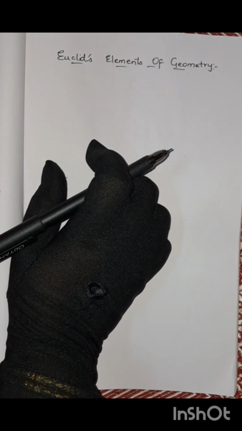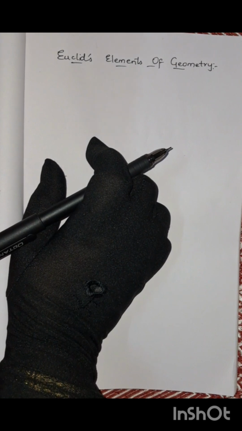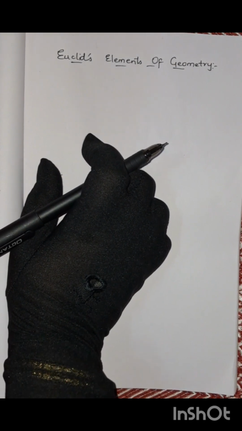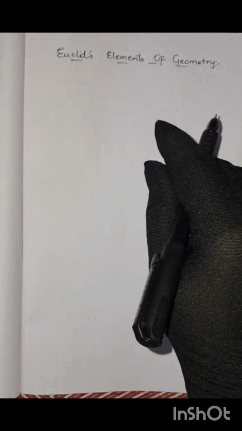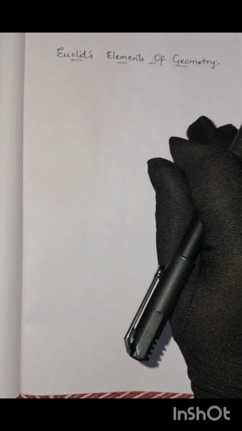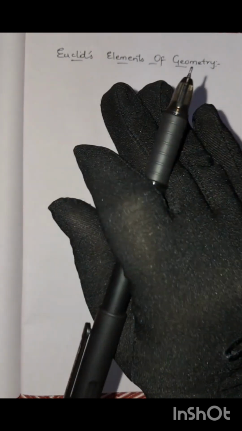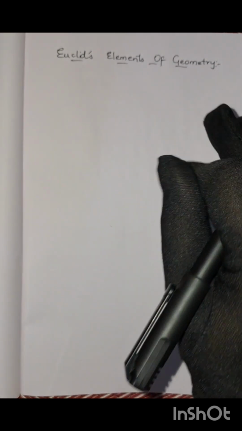So in the previous classes we have gone through the introduction to the elements, right? So the elements of geometry. Okay, so let us learn today Euclid's elements of geometry. So here Euclid thought of geometry as an abstract model of the world in which they lived. The notions of the point, line, plane and so on were derived from what was seen around them. Okay, so here first we will see in Euclid geometry he described a few of the things.